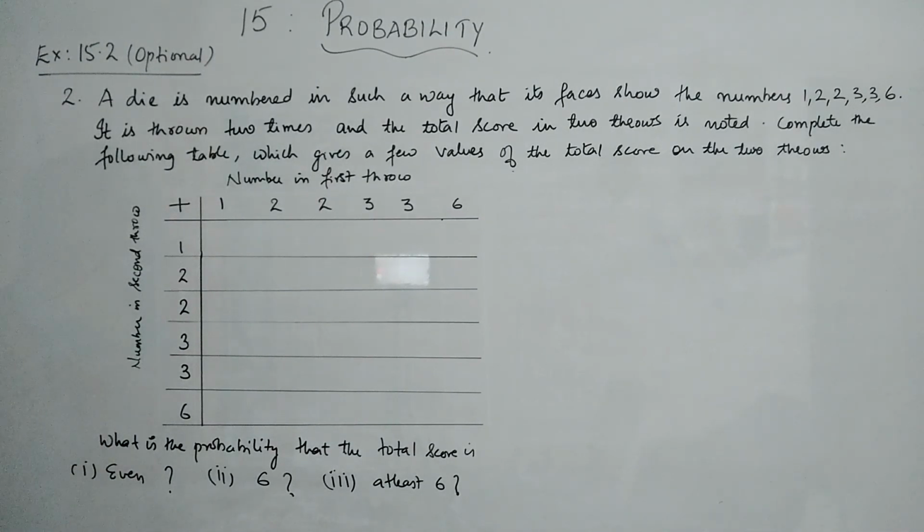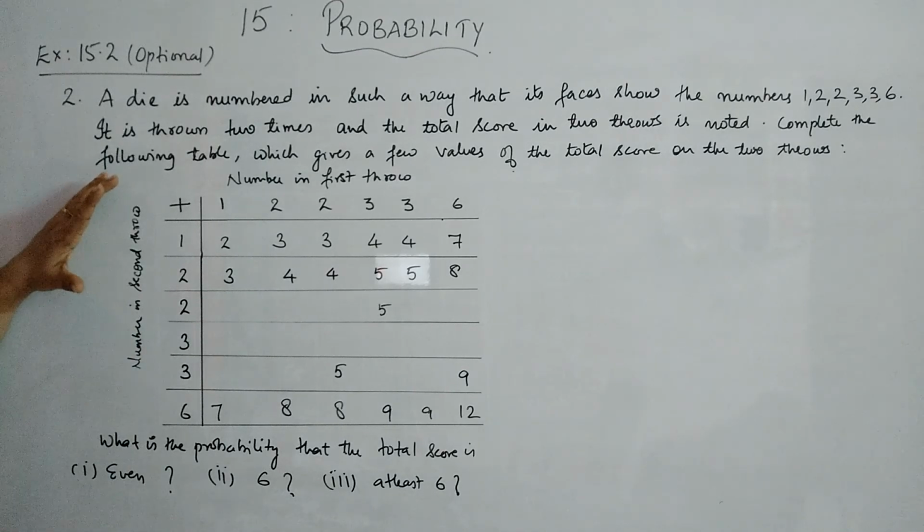Question number 2 is, a die is numbered in such a way that its faces show the numbers 1, 2, 2, 3, 3, 6. So it is not a normal case. In a normal die it will be 1, 2, 3, 4, 5, 6. Here it is 1, 2, 2, 3, 3, 6. It is thrown 2 times and the total score in 2 throws is noted. Total score means the sum of the 2 scores is noted. Complete the following table which gives a few values of the total score on the 2 throws.